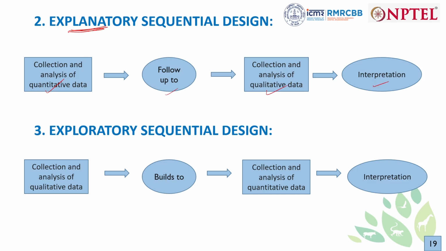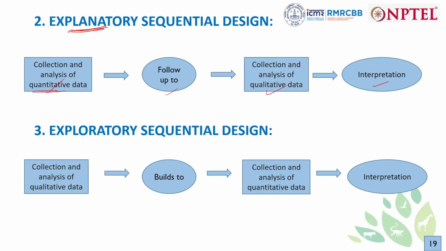So here the qualitative results are actually trying to explain the initial quantitative results that we have got. From quantitative data we will be getting some results, but we need explanation for that. That's why I told the key term here is explanation. We need explanation for that, and for that we are doing a qualitative study, and so finally we will be interpreting the final mixed method study based on the interpretation.